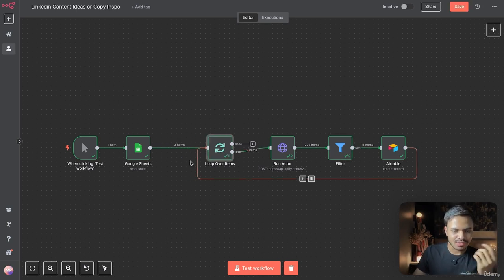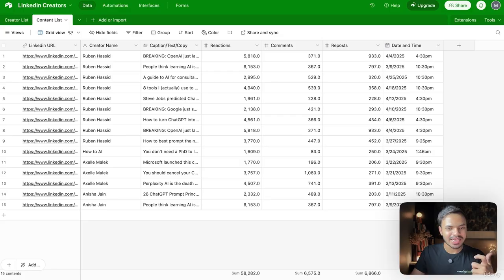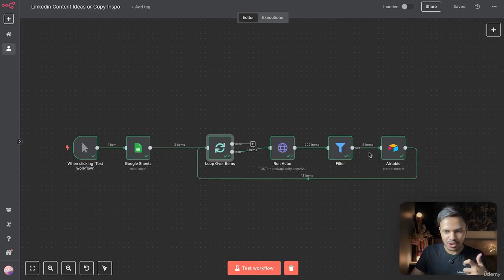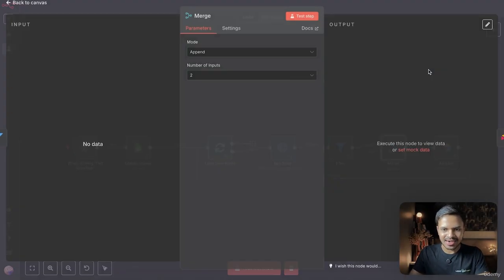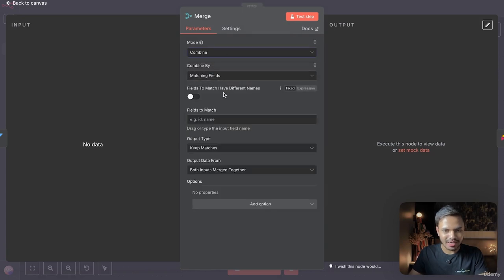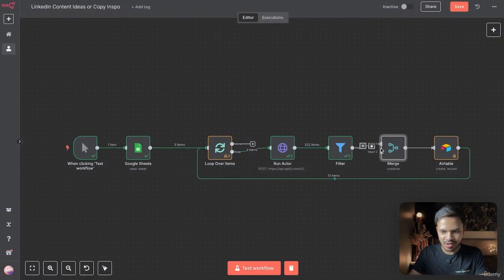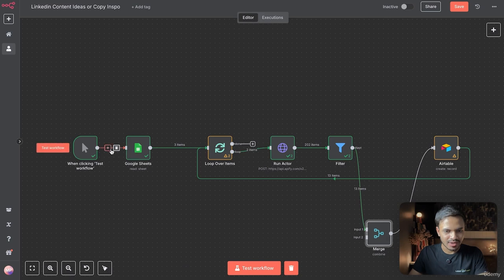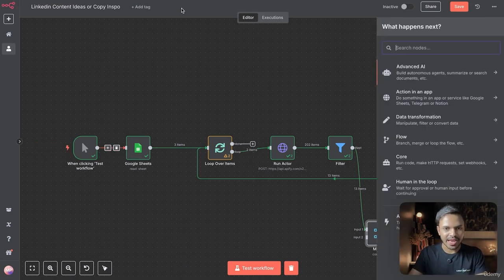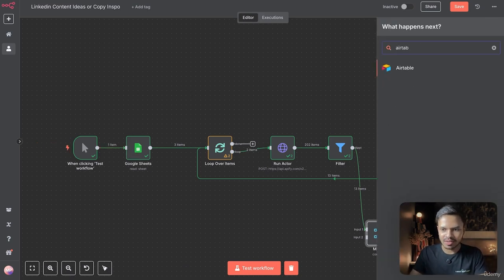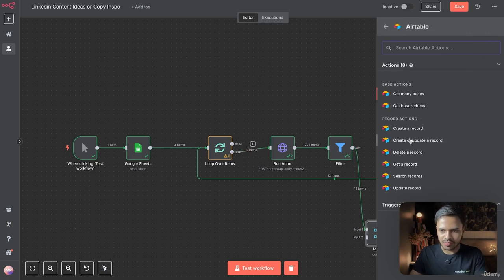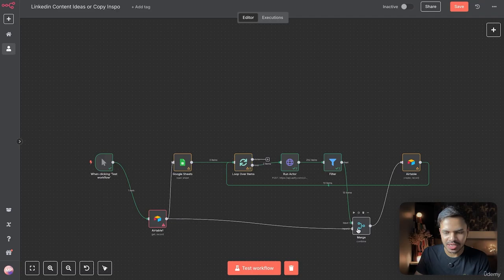Next, for example, if you are scheduling this, right? So every single week or every single day you are running this automation, what will happen is it will create duplicate entries inside your Airtable. So you can easily prevent that by using merge node. So let's select merge node and we want to combine. So yeah, first of all, let's do one thing. We will get all the data from our Airtable. Search for Airtable. What we want to do is get records and join the workflow here.